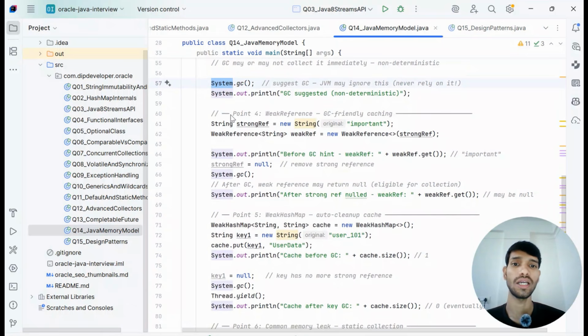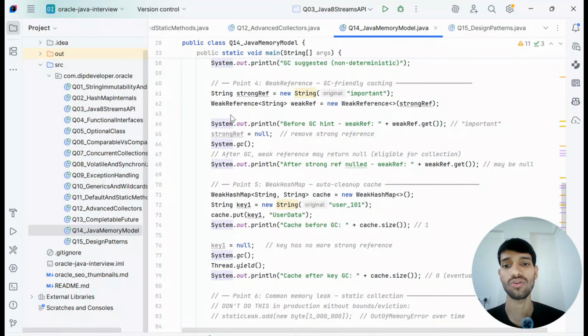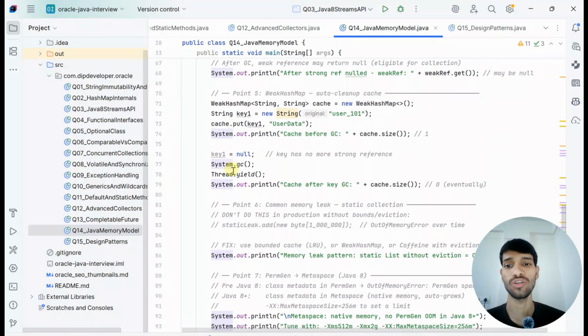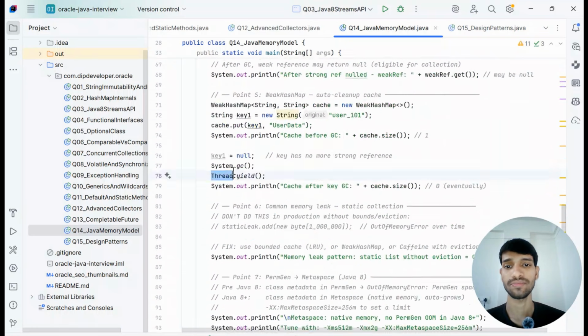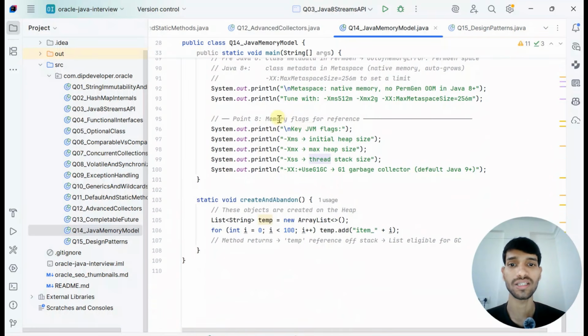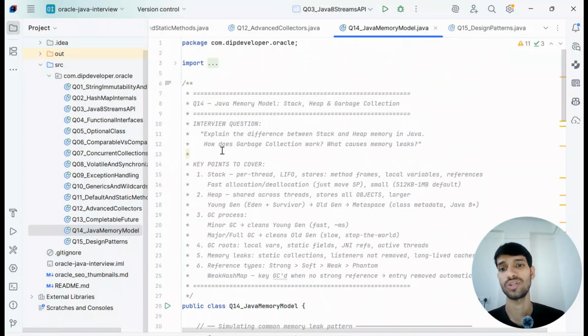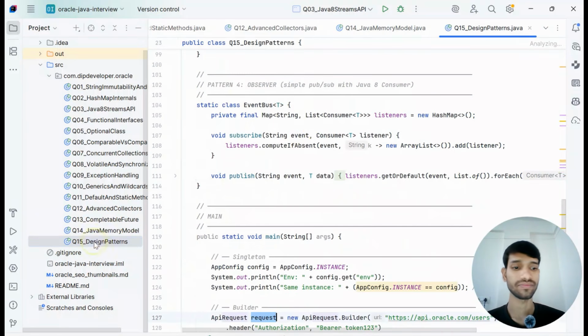But it is decided by the JVM; we are not handling it ourselves, and there is no need to call System.gc. Here are also some memory flags for reference, so you can understand the meaning of Xms, Xmx, Xss. These are for increasing or decreasing the thread or pool size or the memory, so you can check that.